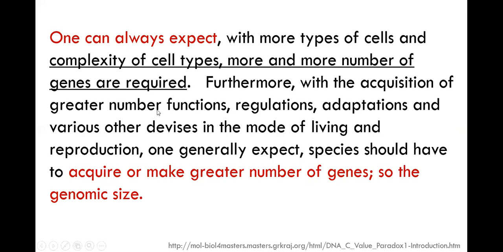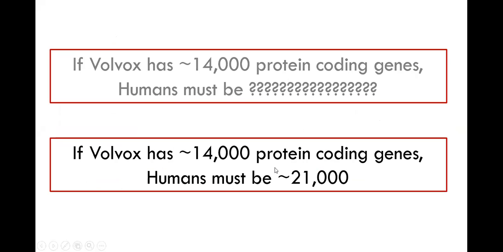The genes correspond to different functions, regulations, adaptations, given the billions of years of evolutionary scale, so the number of genes should evolve. Acquiring more genes during evolution would make you a complex and fit organism, suggesting a complex genome size. But it is not true.